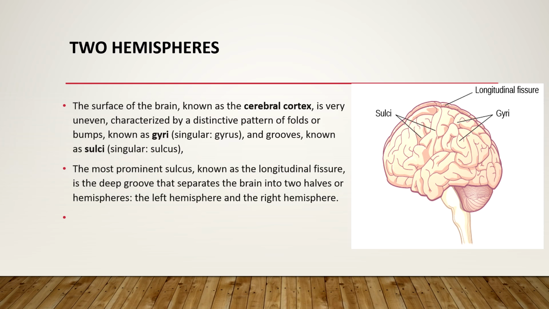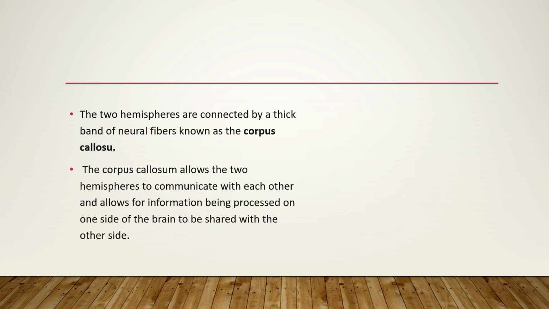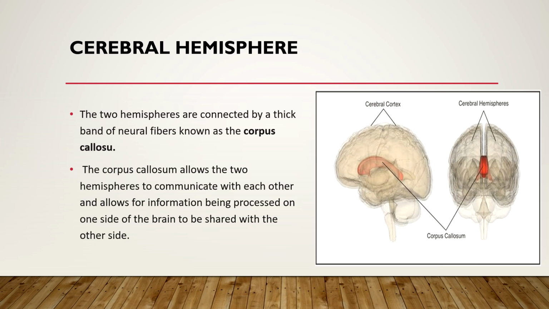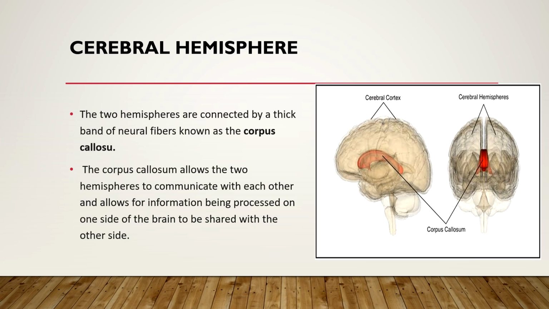Between these two hemispheres there is a connection, called the corpus callosum. The corpus callosum is a thick band of neural fibers between the two hemispheres, which is responsible for allowing the passage of information from one side of the brain to the other.